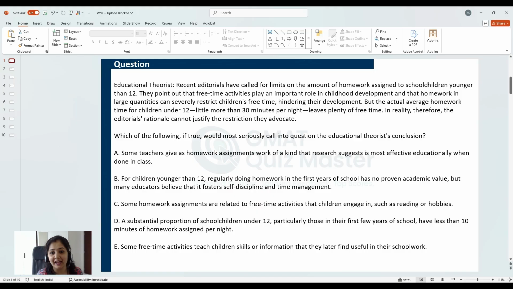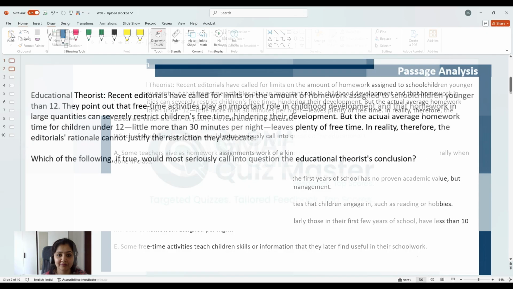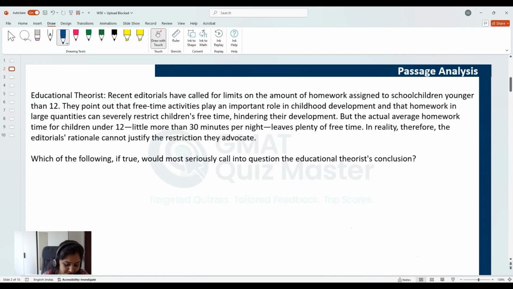I'm Kanupriya Sharma and today we are going to discuss this interesting weekend question, which also is about the concept of averages. Now, is it the concept of averages that makes this question difficult? I don't think so. Why? I'll tell you later. After we are done solving this question, I will share another official question with you, which is based on the exact same logic. However, it is relatively very easy. So, you will find for yourself what makes this question difficult and that one easier. Let's get started. Let's start with passage analysis.